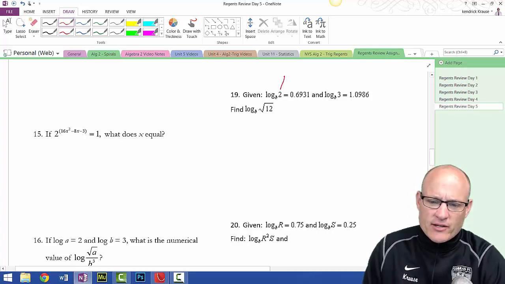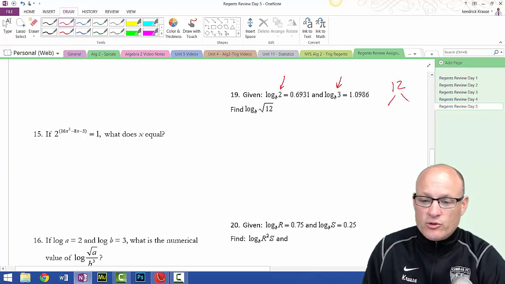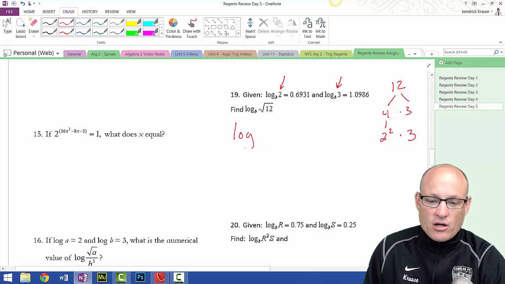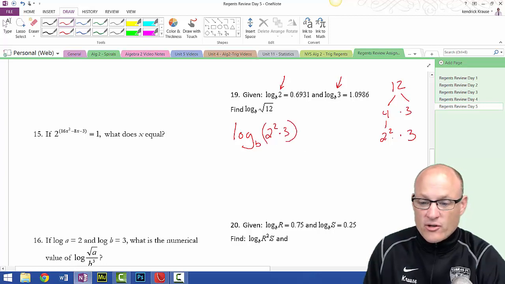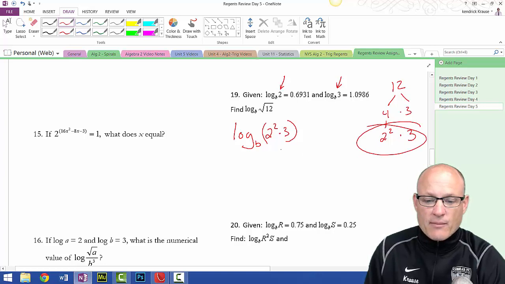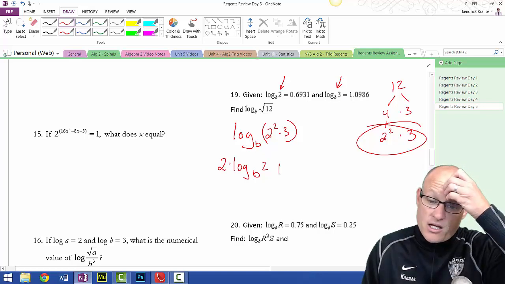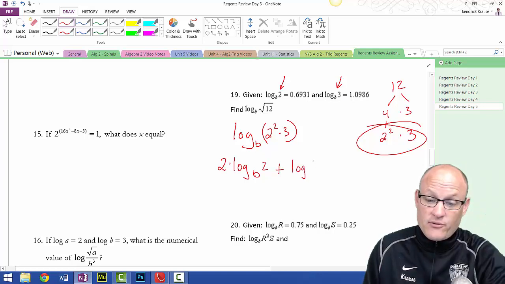So the only thing I know about is 2's and 3's. So I got to make 12 up into 2's and 3's. Would you agree this is equal to 4 times 3? I don't know anything about 4's. I know something about 2's. So would you agree this is equal to 2 squared times 3? So what I really want to do is take the log base b of 2 squared times 3. Because the only thing I know about are 2's and 3's, because that's what's given in the problem. So this is equal to log base b of 2 squared, but I'm not going to put the squared here. I'm going to put the squared out front, because exponents go out front, plus the log of 3.